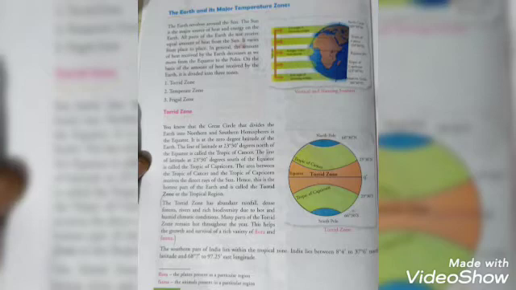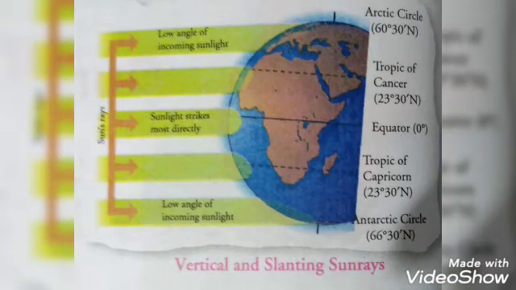The Earth revolves around the sun. The sun is the major source of heat and energy on the Earth. So the Earth not only rotates but it also revolves. It goes around the sun, and the sun is the major source of heat and energy, as you might have read in your science lesson also. All parts of the Earth do not receive equal amount of heat from the sun. As I have told you, it varies from place to place. In general, the amount of heat received by the Earth decreases as we move from the equator to the poles.